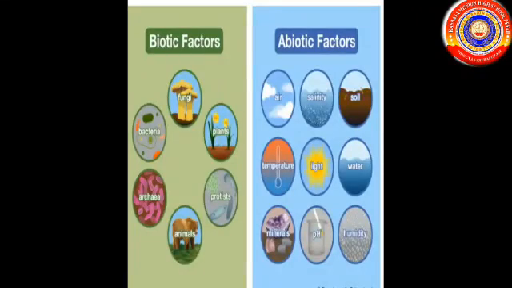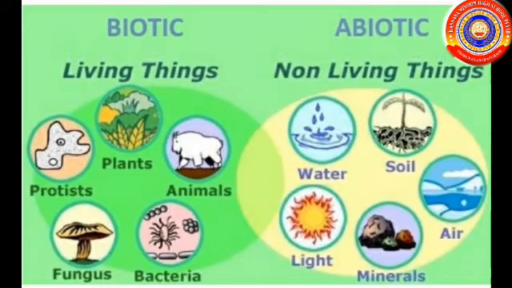In 6th standard, you studied about biotic and abiotic factors. Do you remember that? Living things are known as biotic factors and non-living things are known as abiotic factors. Abiotic factors are also essential for the existence of the biotic factors.